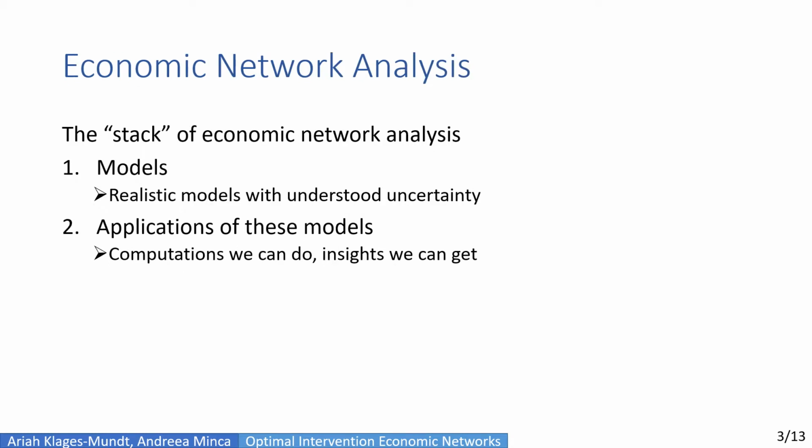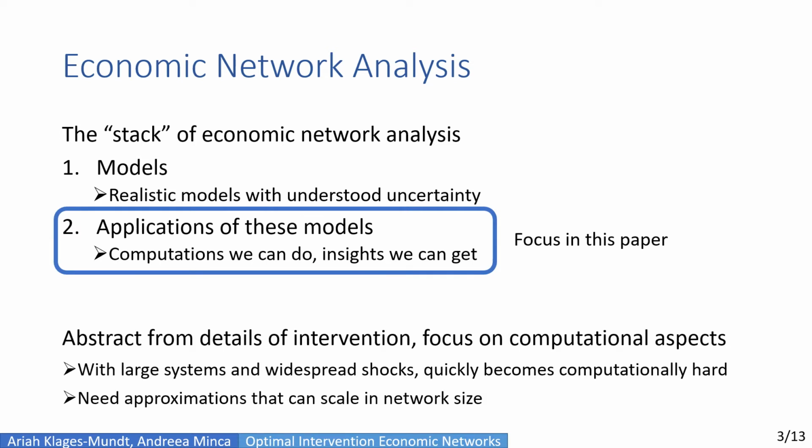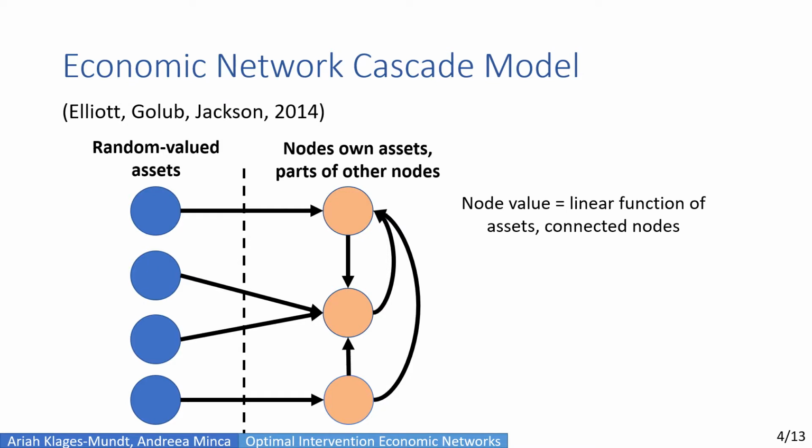I like to think of economic network analysis as two layers of a stack. In the first layer, we need models that are realistic and with understood uncertainty. And given this, in the second layer, we can apply these models. This includes computations that we can do and insights that we can get. This second layer is the focus of this paper. So in particular, we abstract from the details of intervention and focus on the computational aspects. With large systems and widespread shocks, these problems quickly become computationally hard, and we're in need of approximations that can scale with network size.